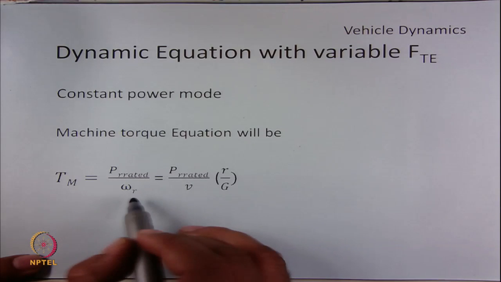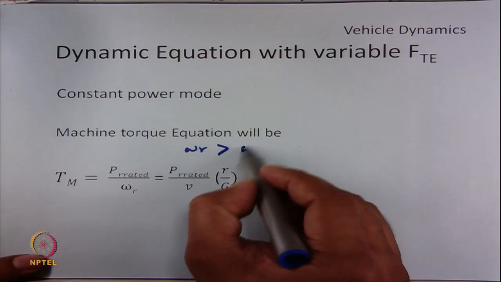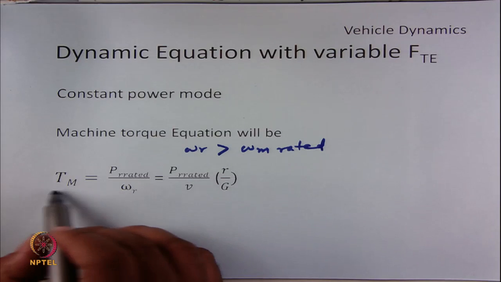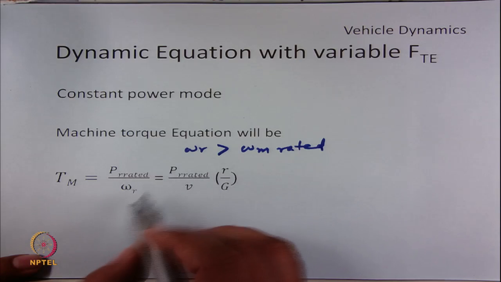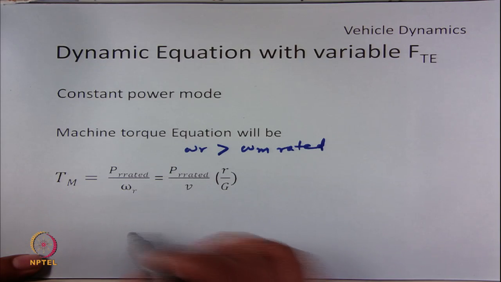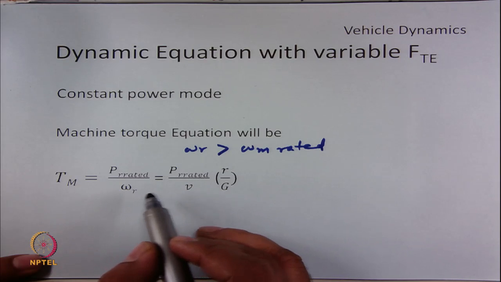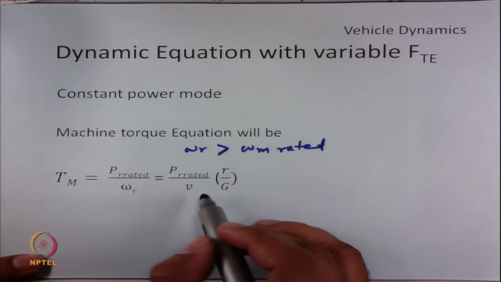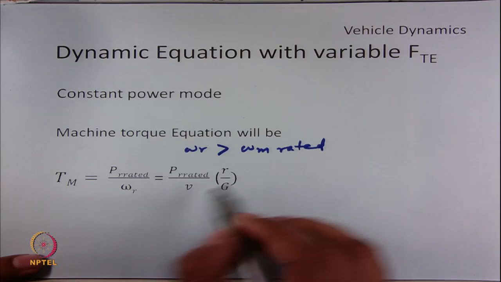So, for any omega r which is greater than omega m rated, the expression of Tm is Pm rated by omega r. And this omega r can be written as a function of vehicle velocity as Pm rated by velocity into r by g.